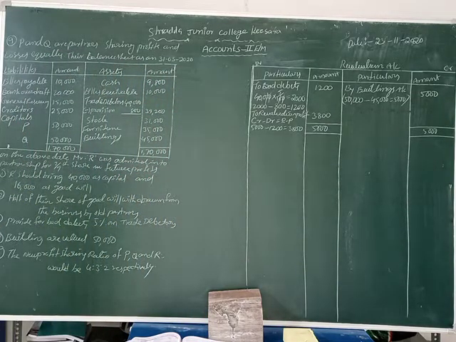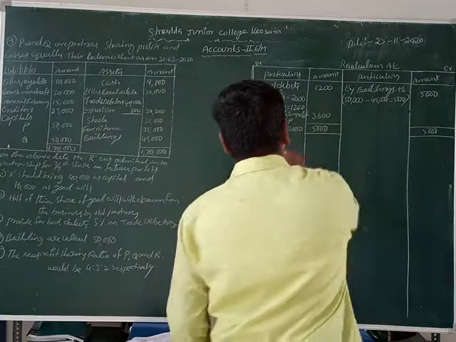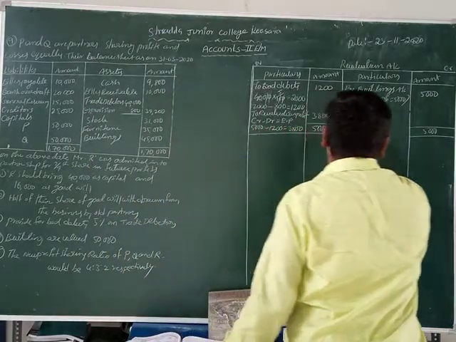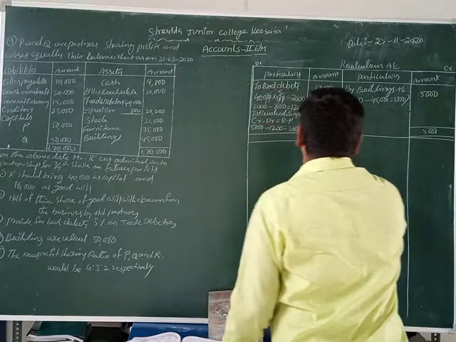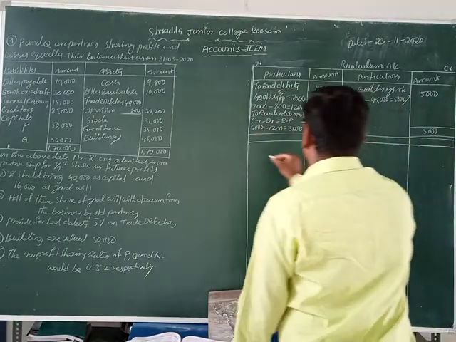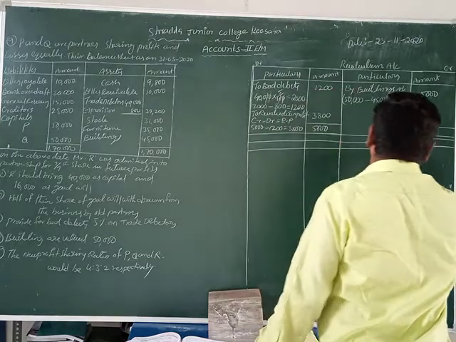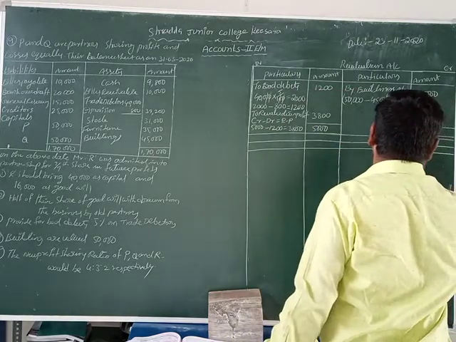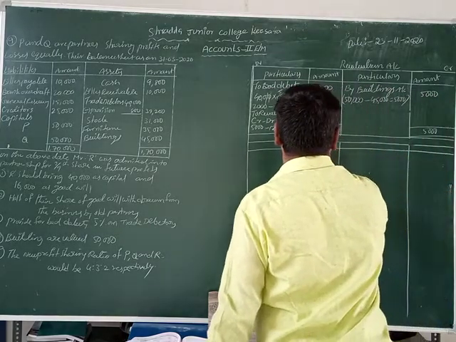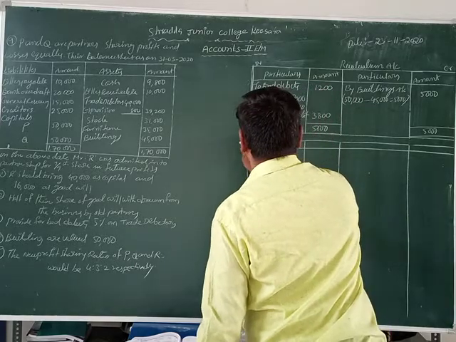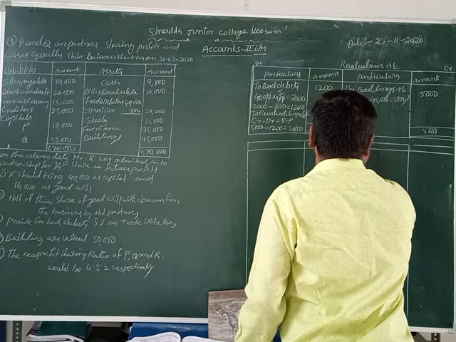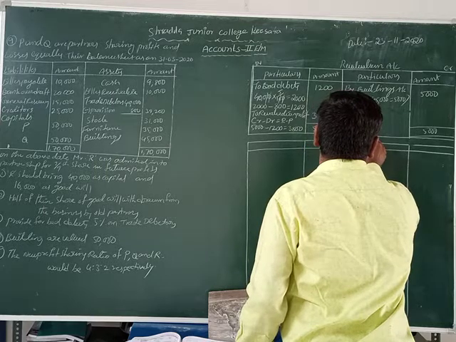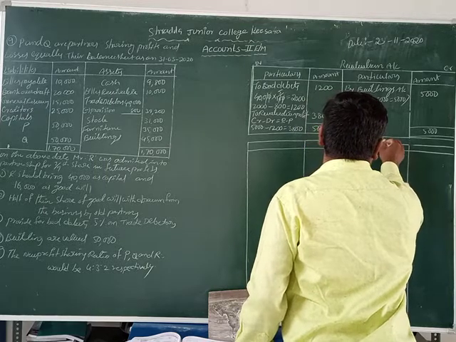Okay, friends. Now the next account is the cash or bank account. You can take the format now. Write down here cash or bank account.